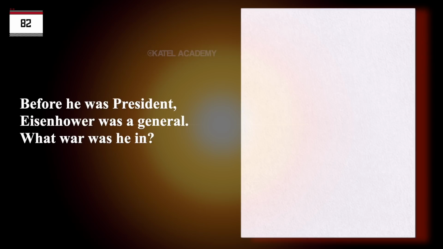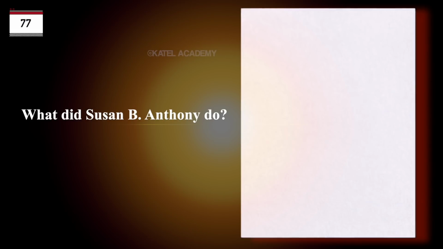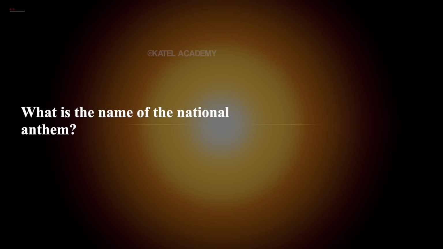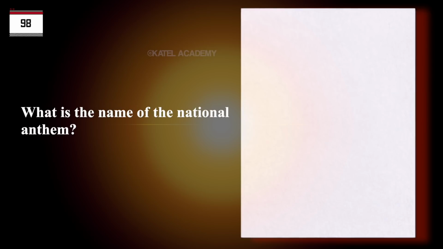What war was he in? World War II. What did Susan B. Anthony do? Fought for women's rights. Fought for civil rights. What is the name of the national anthem? The Star-Spangled Banner.